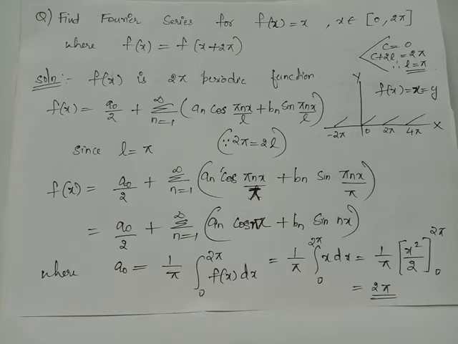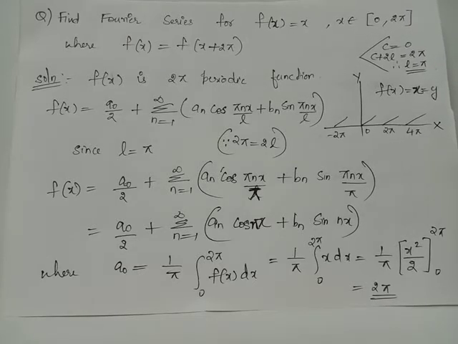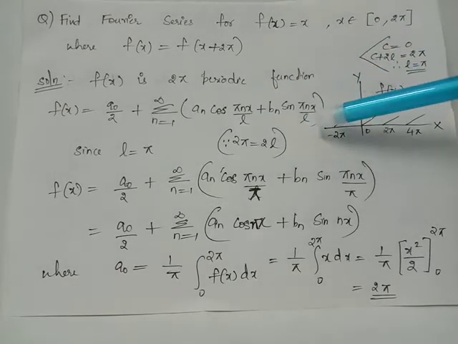And here we have c equals 0 and c plus 2l equals 2 pi, from where we obtain 2 pi equals 2l and thus we have l equals pi. Therefore, here we can replace l by pi.